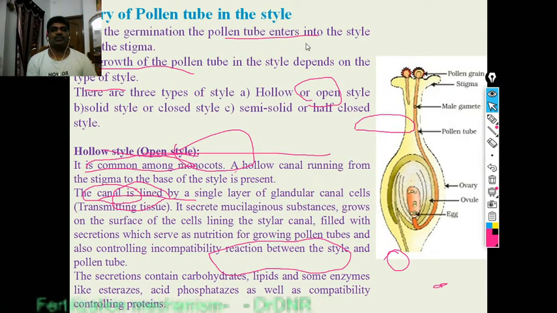Next is entry of the pollen tube in the style. After the germination of the pollen tube, it enters into the style of the stigma. The growth of the pollen tube in the style depends on the type of style. Which type of style is it?